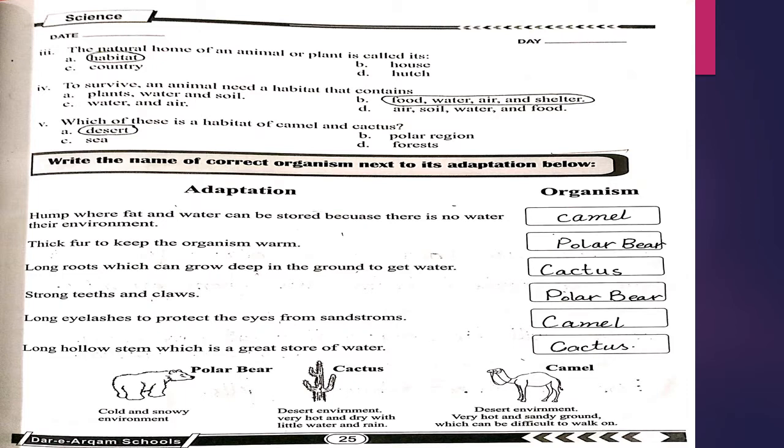Page number 25. Third, the natural home of an animal or plant is called its. Options are habitat, house, country, hunt. Right option is habitat.